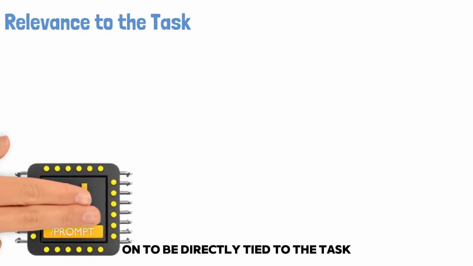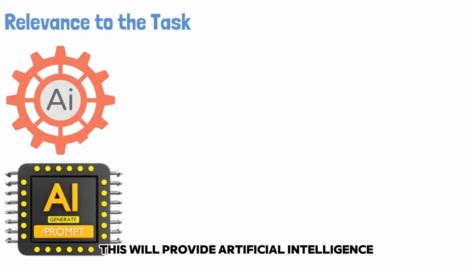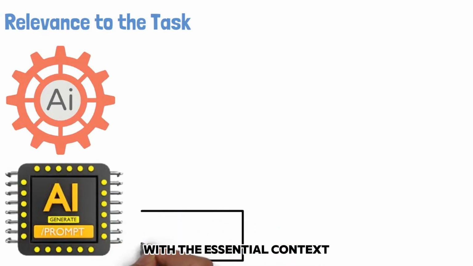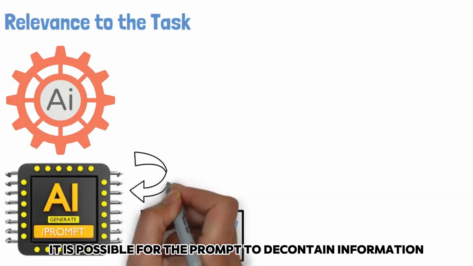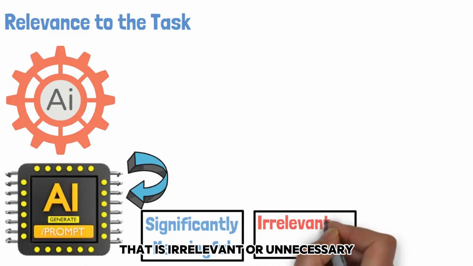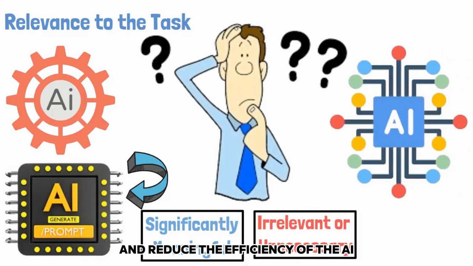Relevance to the task. The prompt ought to be directly tied to the task or outcome that is intended. This will provide artificial intelligence with the essential context to provide responses that are significantly meaningful. It is possible for the prompt to contain information that is irrelevant or unnecessary, which might result in confusion and reduce the efficiency of the AI.